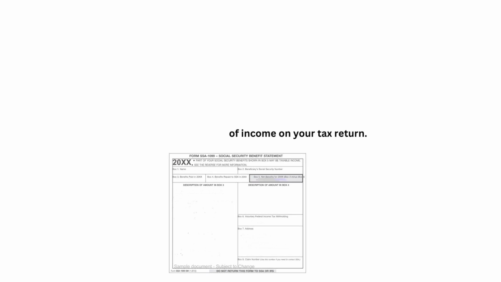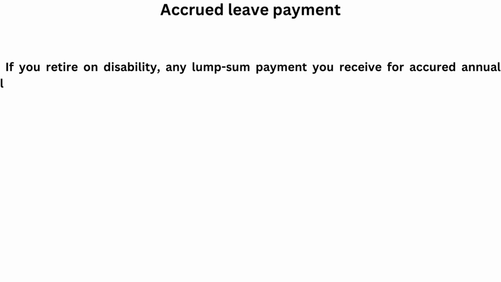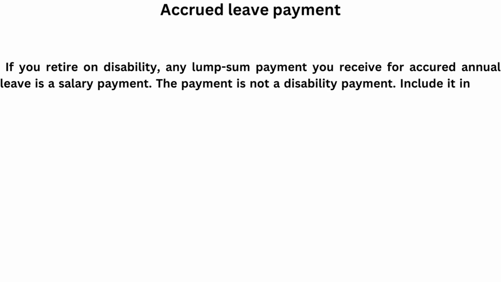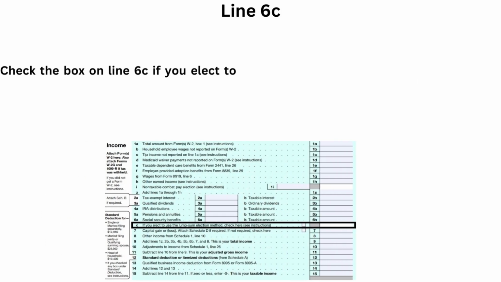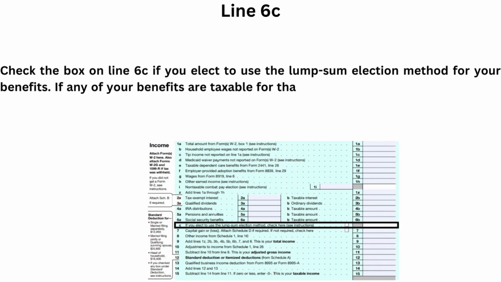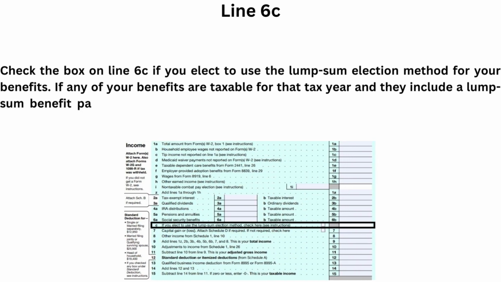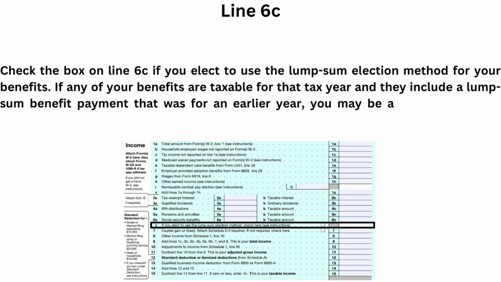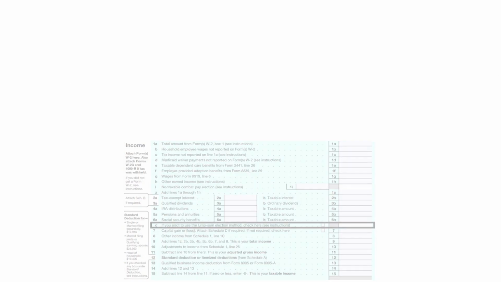or its allies. Accrued leave payment. If you retire on disability, any lump sum payment you receive for accrued annual leave is a salary payment. The payment is not a disability payment. Included in your income in the tax year you receive it. Line 6C. Use this to elect the lump sum election method for your benefits. If any of your benefits are taxable for that tax year, and they include a lump sum benefit payment that was for an earlier year, you may be able to reduce the taxable amount.